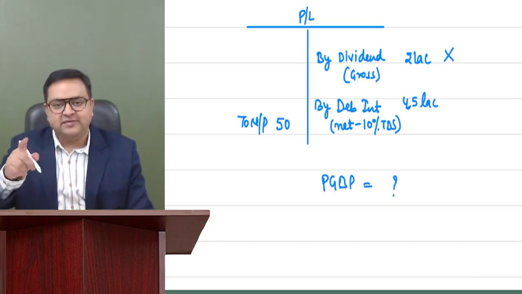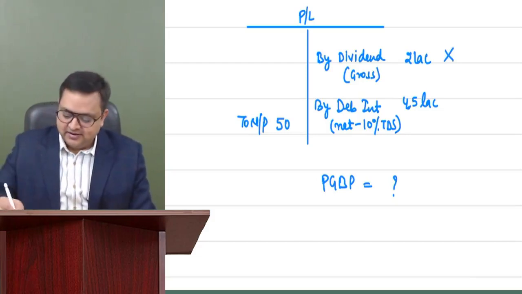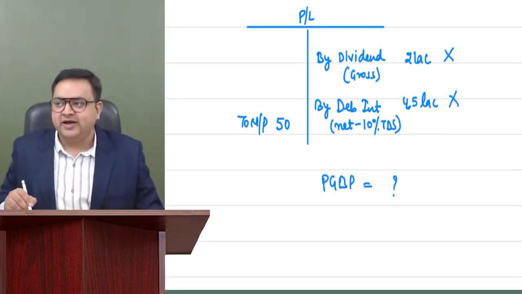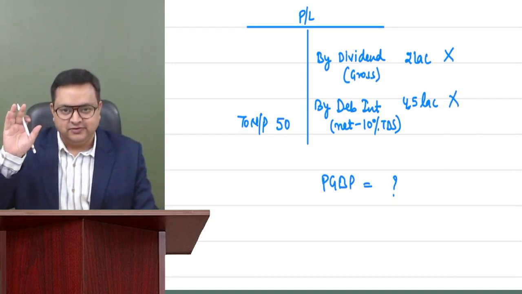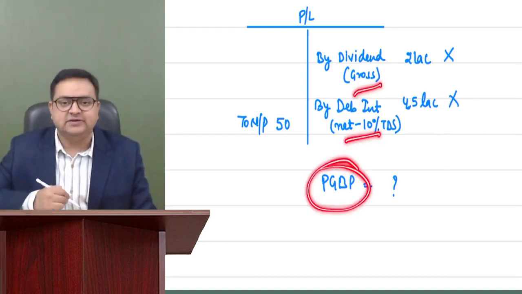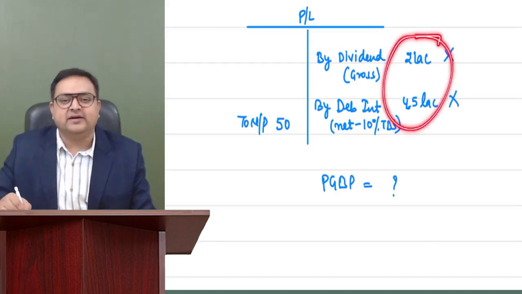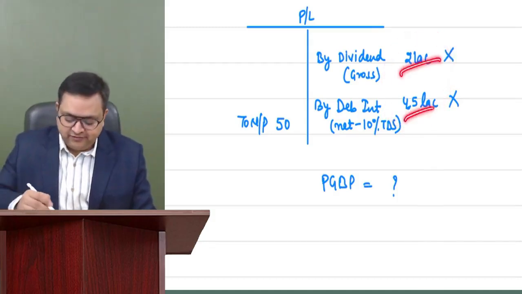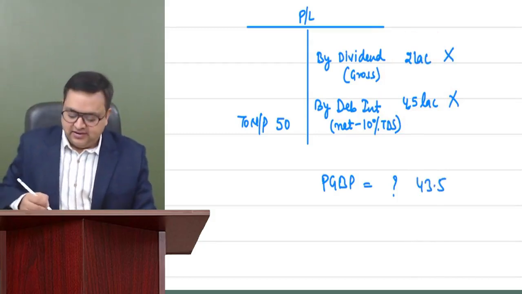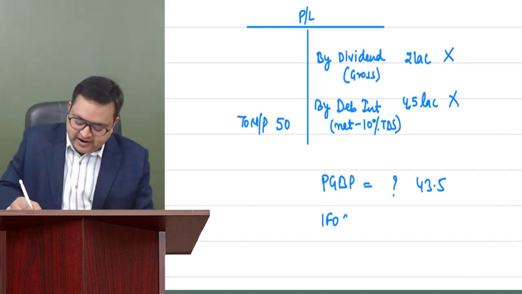Dividend is disturbing, amounting to rupees 2 lakh, and your debenture interest is disturbing 4.5 lakh. So first of all, delete these two. Forget about gross and net while computing your PGBP. So it would be 43.5. Correct. Very nice.